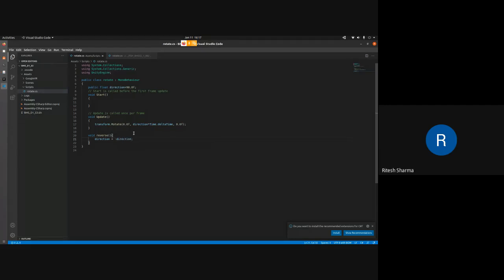Okay, so this is the simplest way you can do this. What you have done here is create a function which just operates on this particular variable. Now, if I'm updating the variable, that will update it in this particular section as well, which is being called at every frame.